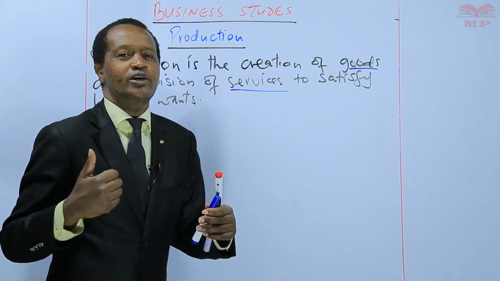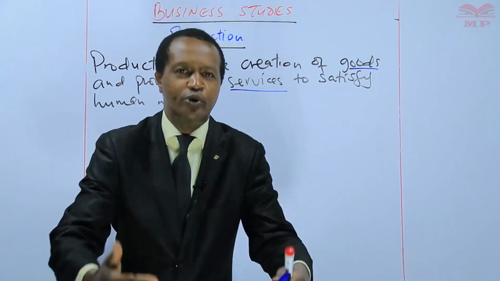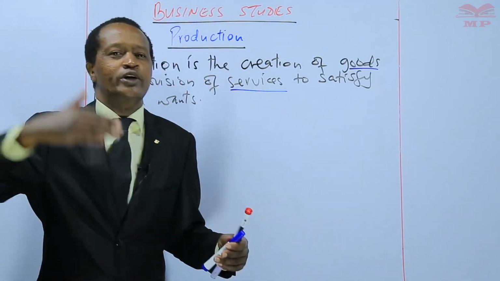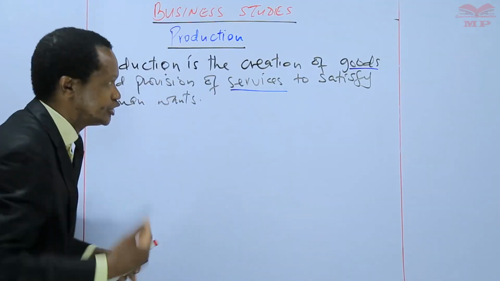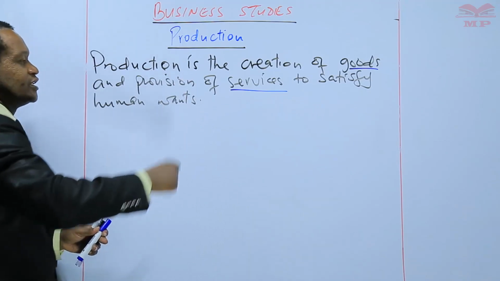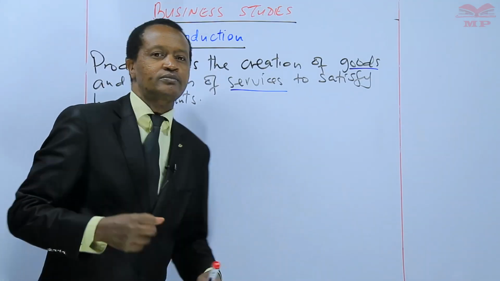Okay, so there are many activities, learners, that people engage in, a variety of activities. So production is the creation of goods and the provision of services to do what? To satisfy human wants.